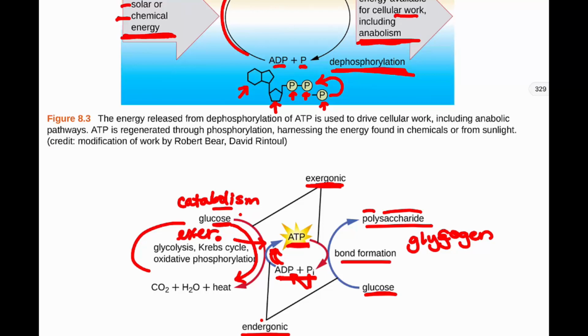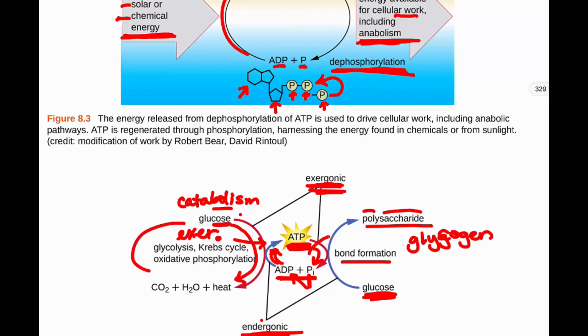It's an endergonic reaction. Where are we going to get that energy? We're going to get it from ATP. So ATP is going to go through dephosphorylation, taking off a phosphate group. That is an exergonic reaction, releasing energy. That energy is going to go into our endergonic reaction here, which is our bond formation, making our polysaccharide.